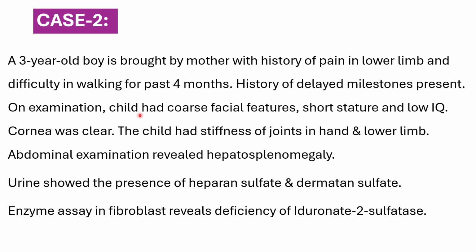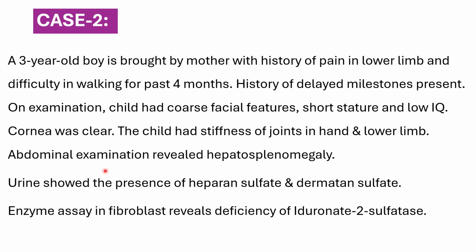Case scenario number 2. A 3-year-old boy is brought by his mother with history of pain in lower limb and difficulty in walking for the past 4 months. History of delayed milestones was present. On examination, child had coarse facial features, short stature, and low IQ. Cornea was clear. Child had stiffness of joints in hand and lower limb.